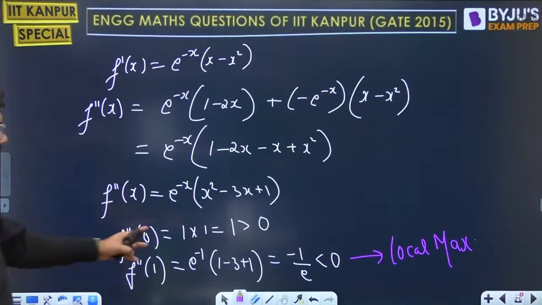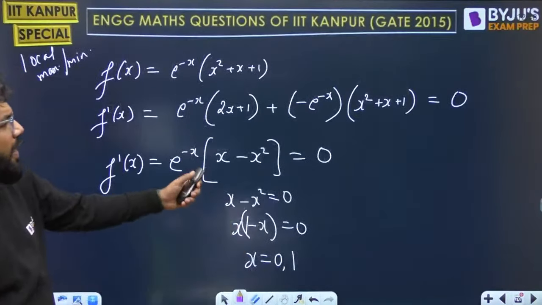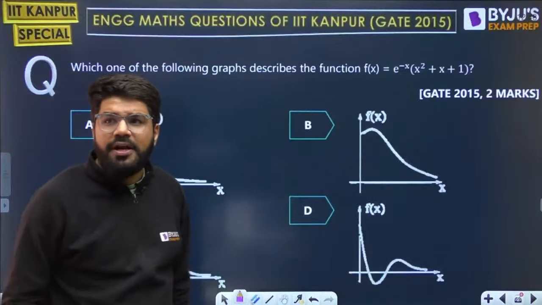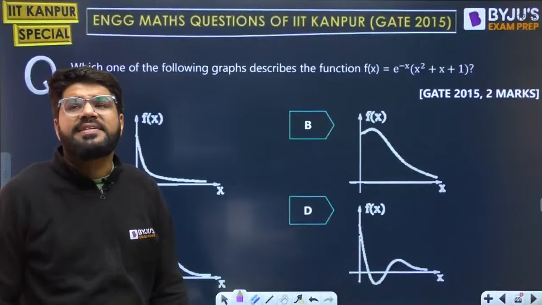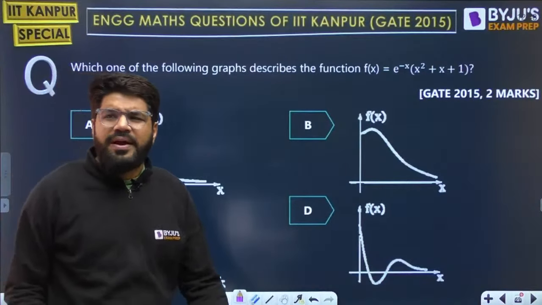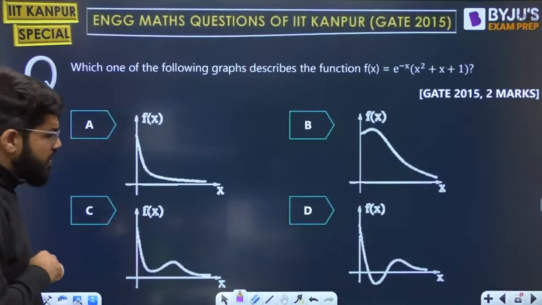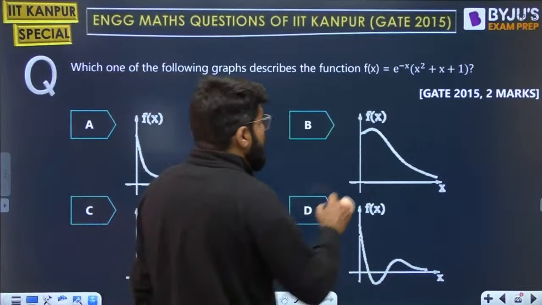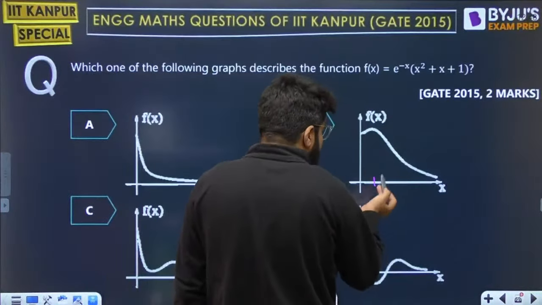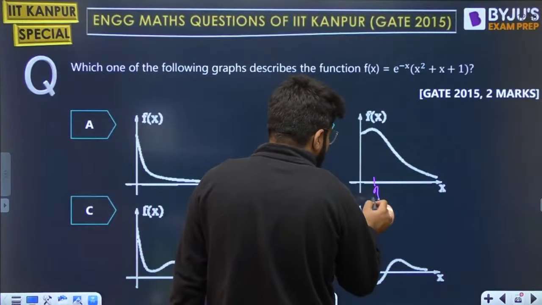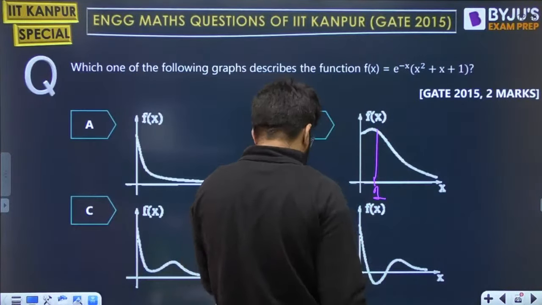I'm not talking much about x equal to 0 because that is just the starting point. But at x equal to 1, there has to be a maxima. Only the sign is required, no need to calculate that value also. Which of the graphs shows that x equal to 1 has a local maxima? Values are not mentioned, but very logically, after 0 there will be a value 1 where you have a local maxima.